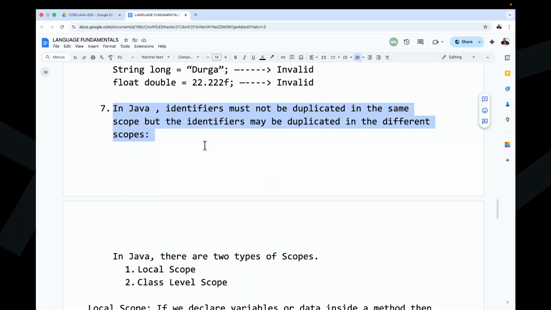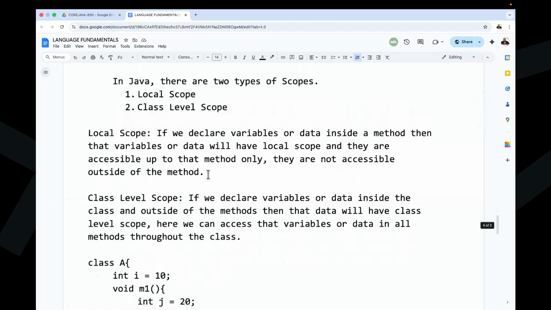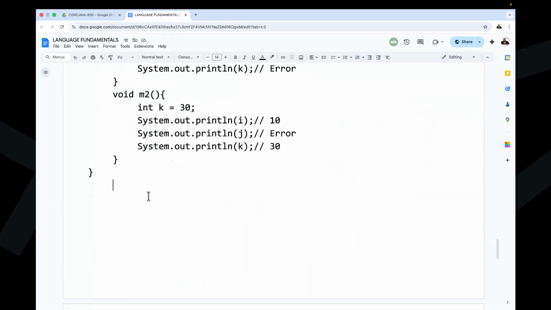Right, sir. Now let me check for it. I want to take another simple code here. Observe carefully.